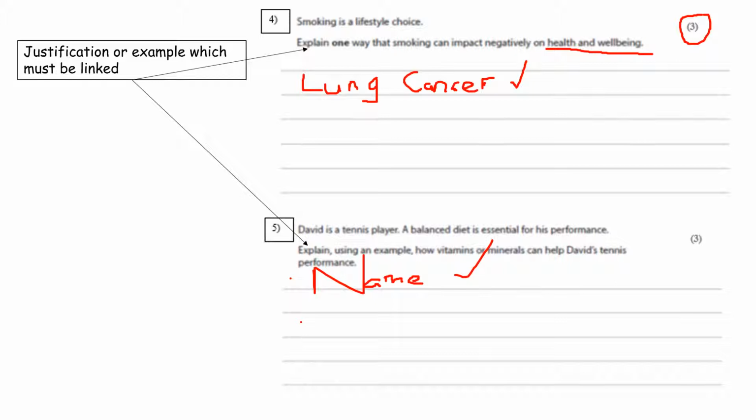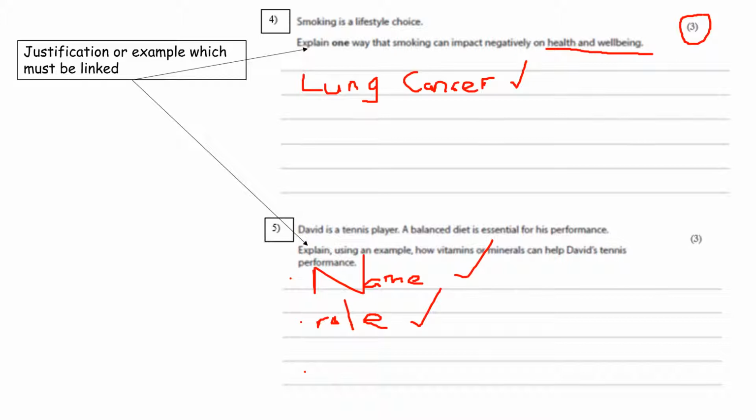I'd then want to give a description of that vitamin or mineral that I've mentioned, about its role or what it actually does. So for my 2nd mark I might just talk about the role of that vitamin or that mineral. Now at the minute I still haven't linked that to David's tennis performance. I've just named it and given a role.